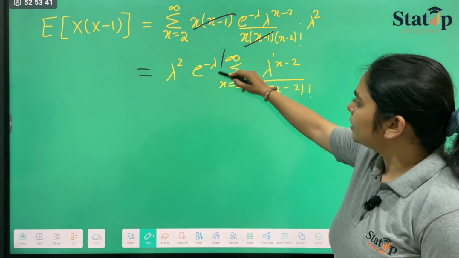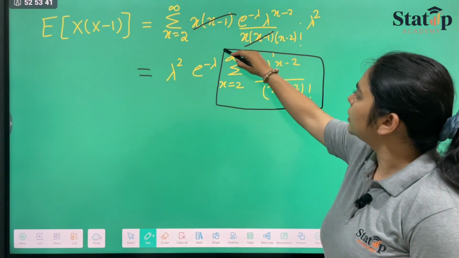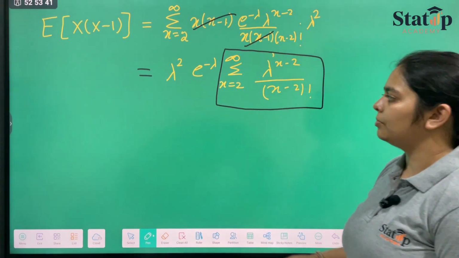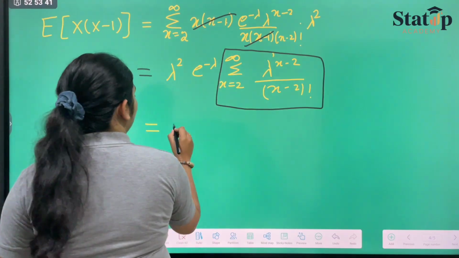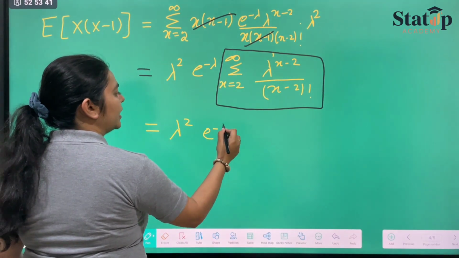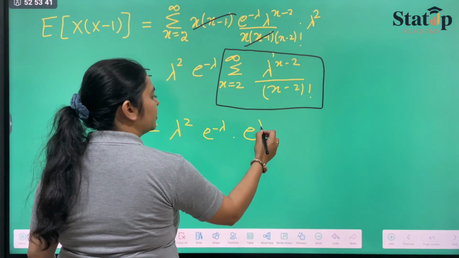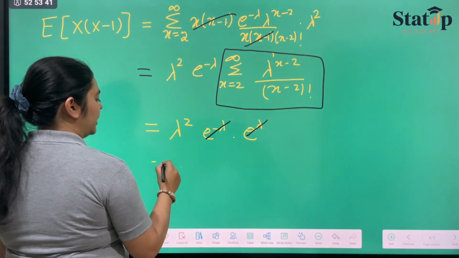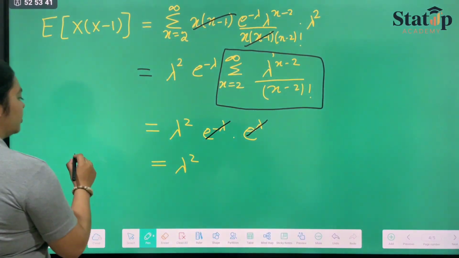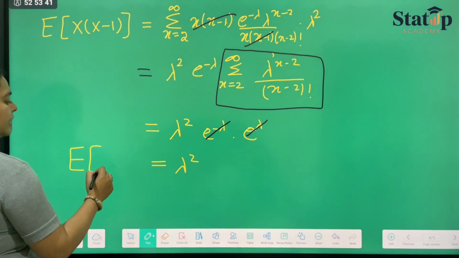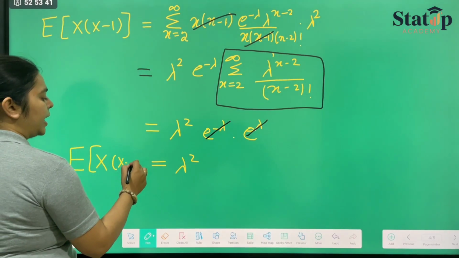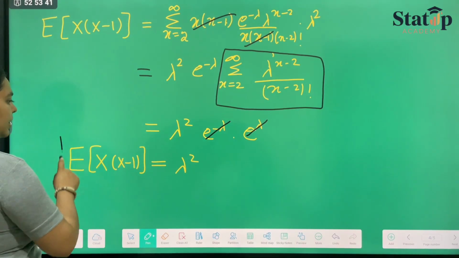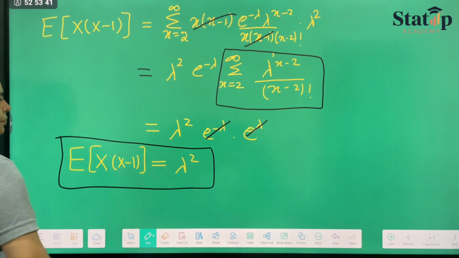Now this again is our representation of e raised to the power lambda, which will give us lambda square e raised to the power minus lambda into e raised to the power lambda, which will be cancelled and we get lambda square. So we can see that expectation of x, x minus 1, is nothing but equal to lambda square.